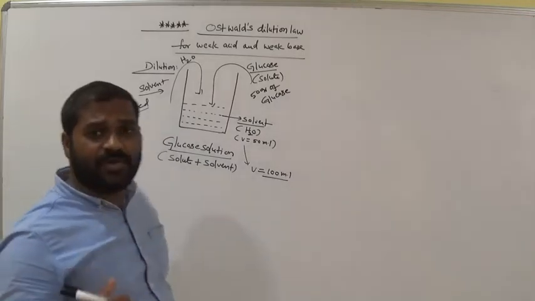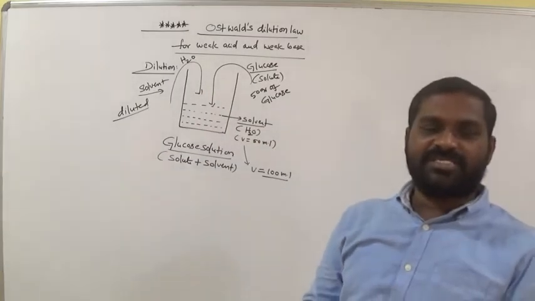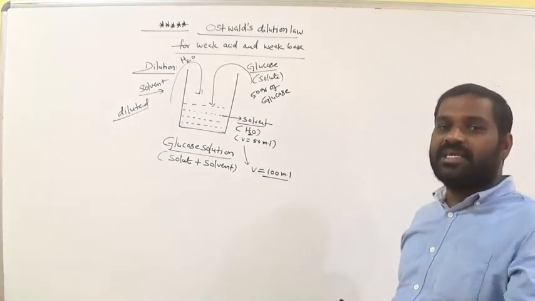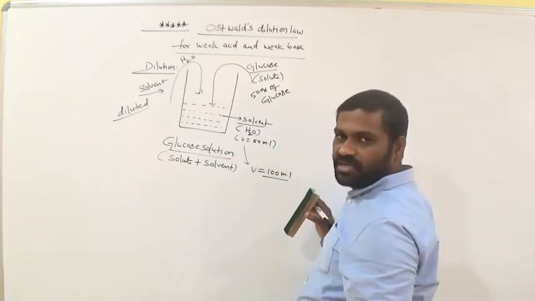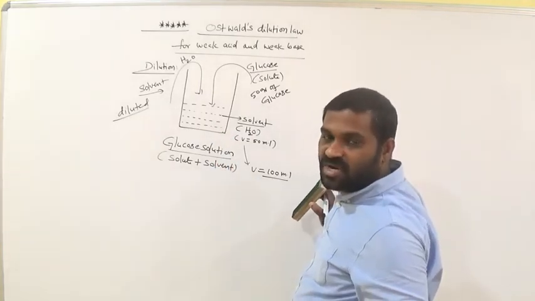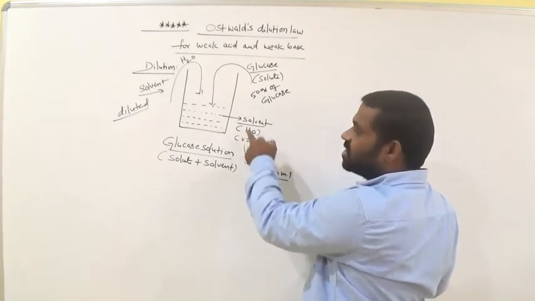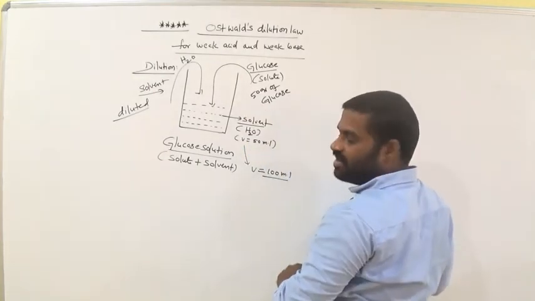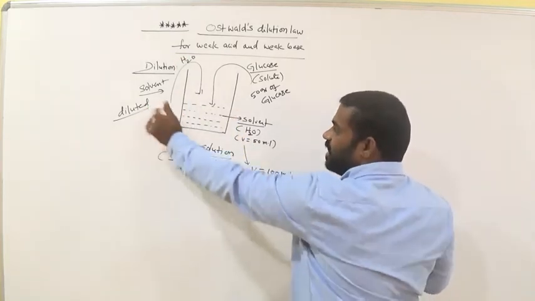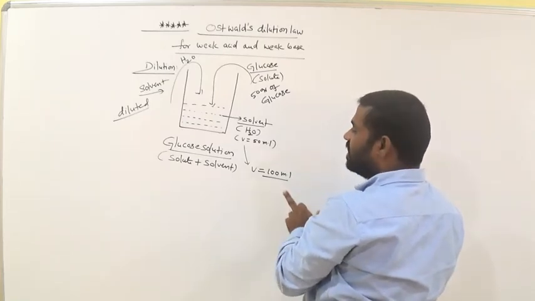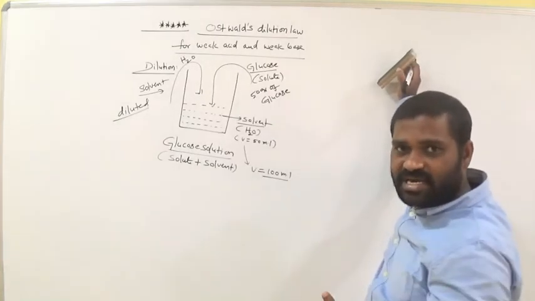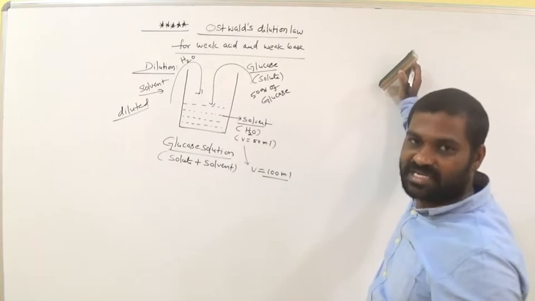Now what is the taste of glucose solution here? It increases or decreases? That means more sweetness or less sweetness? Clearly the sweetness decreases by adding more quantity of water. Am I right? Okay. That means here sweetness means concentration. Remember this, concentration. In the first case at 50 ml, the sweetness is high. That means concentration is high. But in the second case, more quantity of water is added, that is dilution. That means volume increases. Then what happened? The sweetness decreases. That means concentration decreases. Sweetness means your concentration. Remember this.